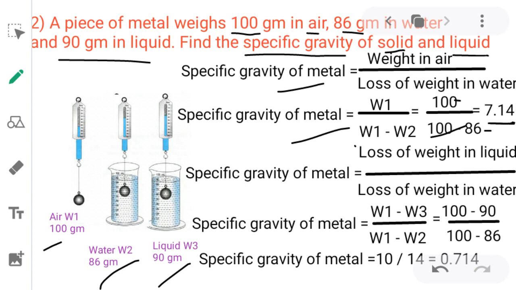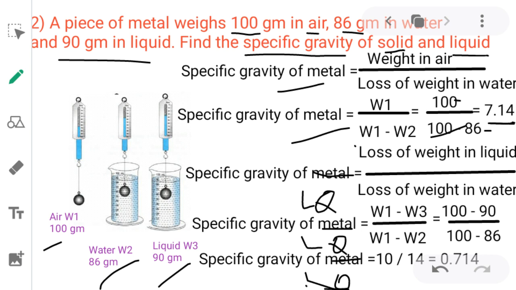Next, to find the specific gravity of liquid, we have the formula. This is liquid, not metal. The specific gravity of liquid is given by the formula loss of weight in liquid divided by loss of weight in water.